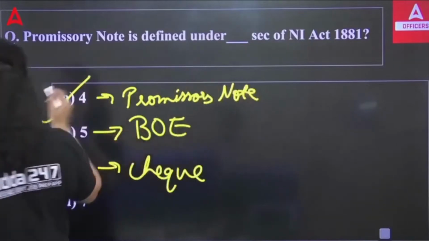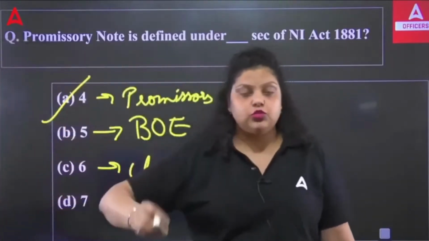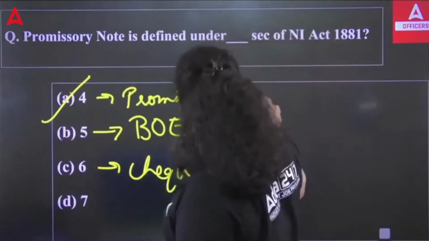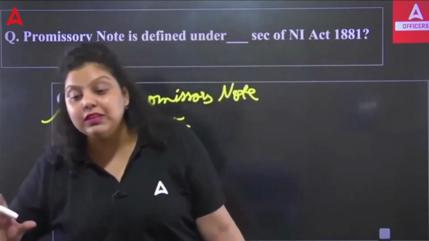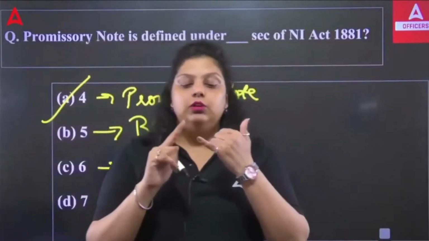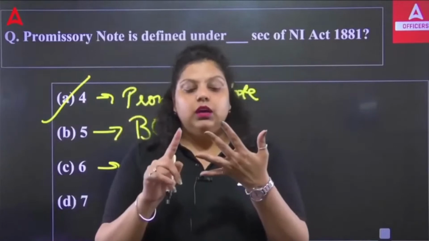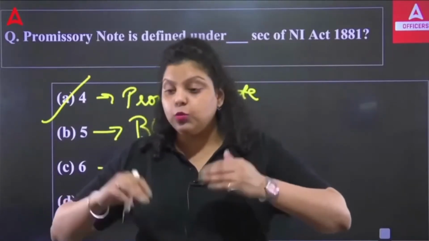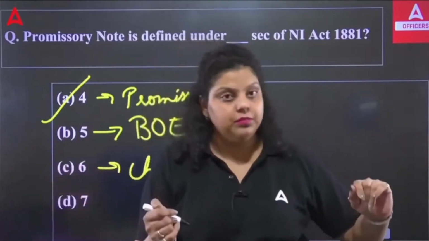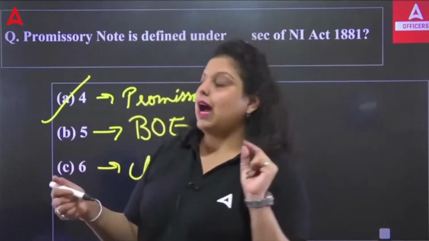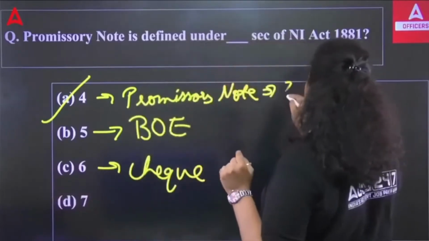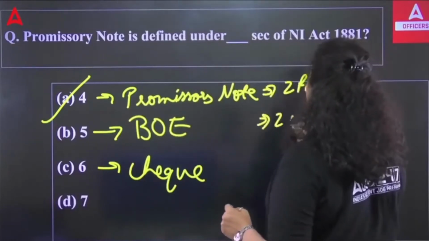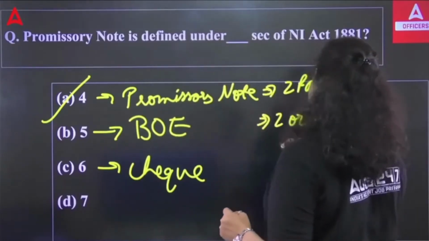So check, you all know, check is simply a type of bill of exchange which is drawn on a specified person or otherwise on demand, right? Now, promissory note and bill of exchange are kind of similar documents. They both are documents in writing. They both promise to pay a certain sum of money to a certain person. But there is a difference. The difference is that in the promissory note, two parties will be involved. In bill of exchange, two or more than two will be involved.